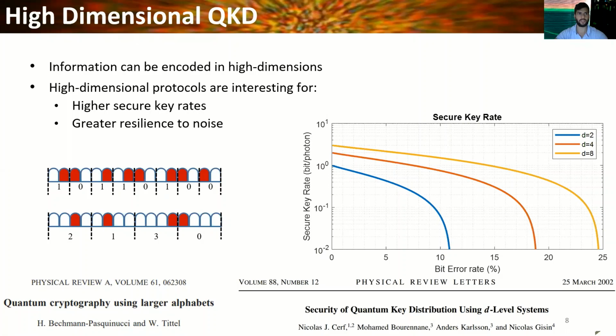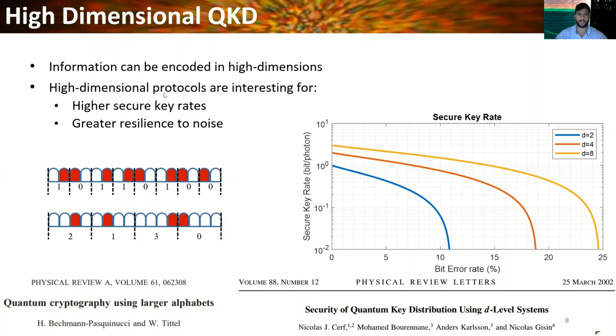Now I'm going to present the concept of high-dimensional quantum key distribution. The information can be encoded in high dimensions. For example, in the previous protocol, we encoded information in two successive pulses, and we encoded quantum states in a two-dimensional Hilbert space. Instead, we could use 4 successive pulses and encode states belonging to a 4-dimensional quantum Hilbert space. For example, we can use the first pulse to represent 0, the second pulse to represent 1, and so on. This concept was first introduced by these two seminal works.